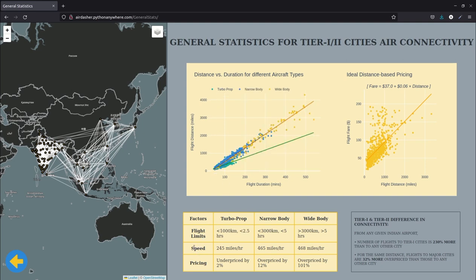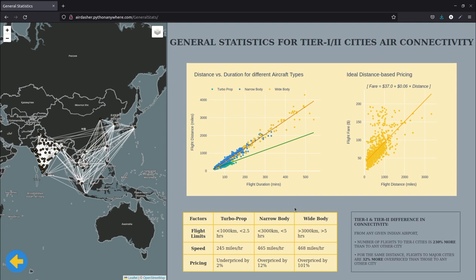We can also get information about the average speed of different aircraft types, and the speed is basically the slope of the line which is fitted for each aircraft's data points. We can again see turboprop being much lesser in speed than the other two kinds of aircraft. We can also get information about the pricing, which uses this ideal distance based pricing information. What this basically means is that for the same distance, we can expect turboprop flights to be underpriced by 2%, while narrow body and wide body will be overpriced for the same distance.